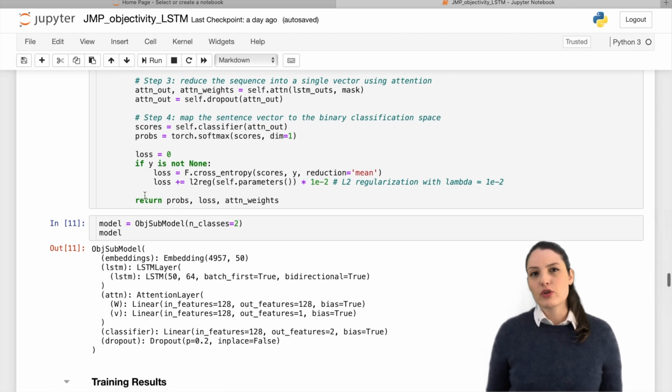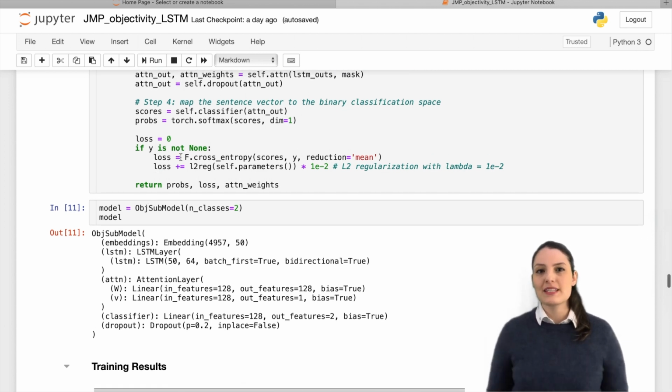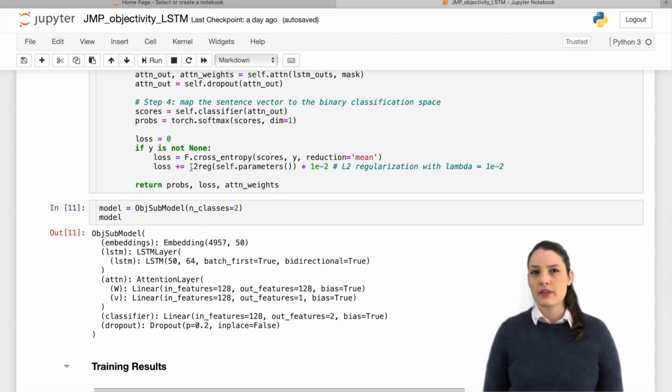I use binary cross-entropy loss function as my objective function and the stochastic gradient descent algorithm to update the parameters. And I do this through the algorithm called backpropagation. Also, in order to avoid overfitting my training sample, I add an L2 regularization term and I use dropout.